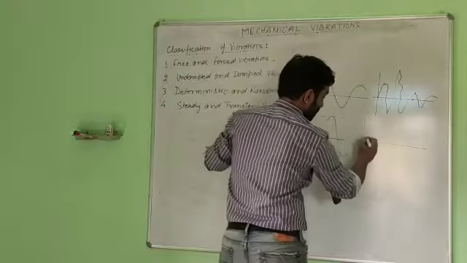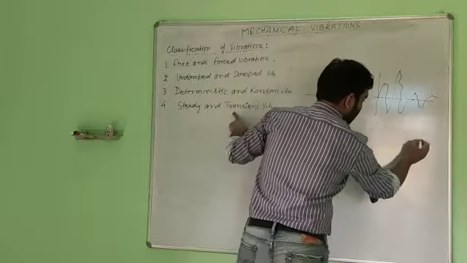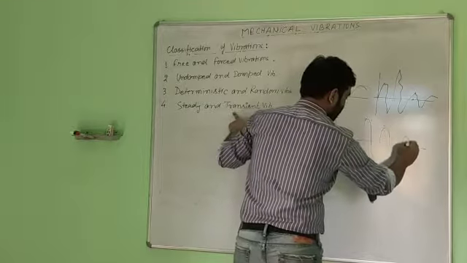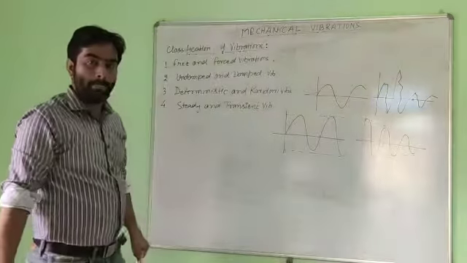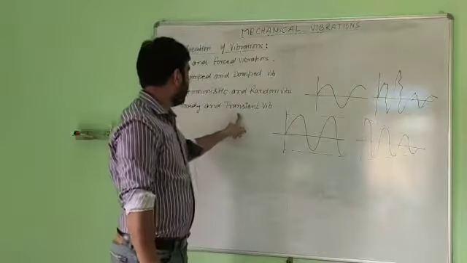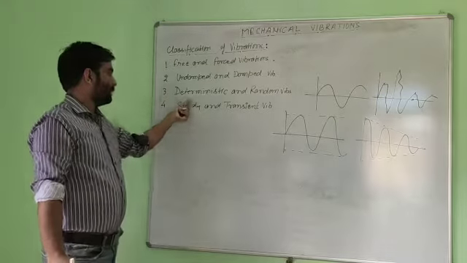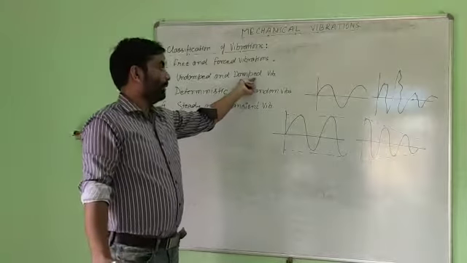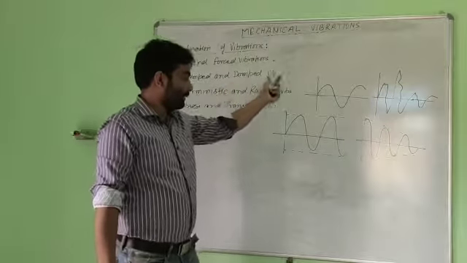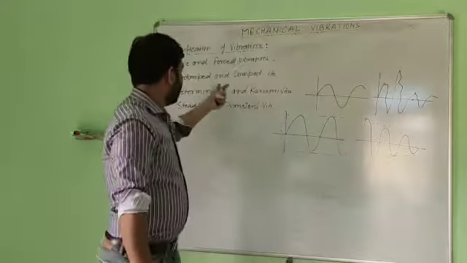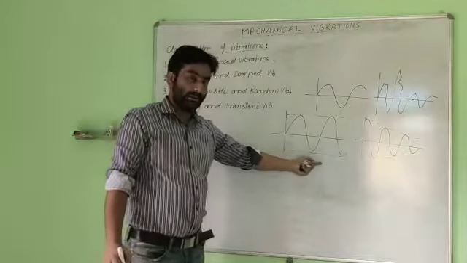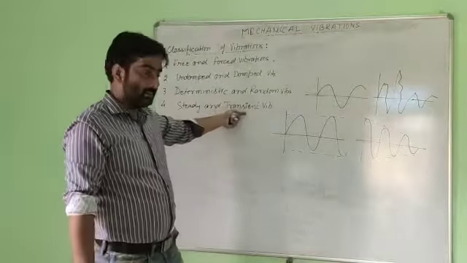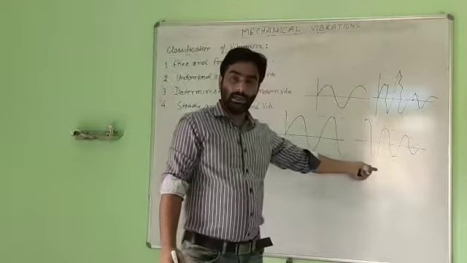In case of transient vibration, the amplitude of the vibrations decreases with respect to time. Such vibrations are transient vibrations. Steady vibrations correspond to undamped vibration, and transient vibrations correspond to damped vibration. In case of damped vibrations, amplitude decreases, and in case of undamped vibrations, amplitude remains the same.